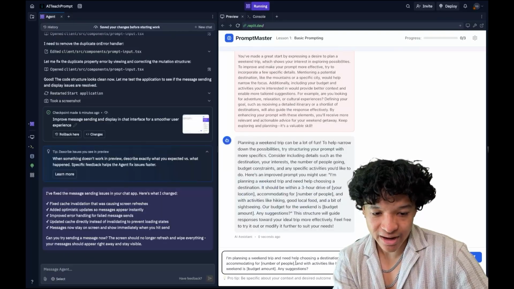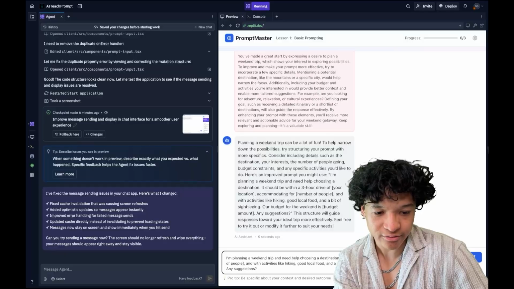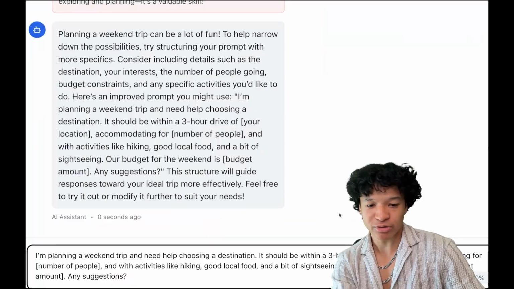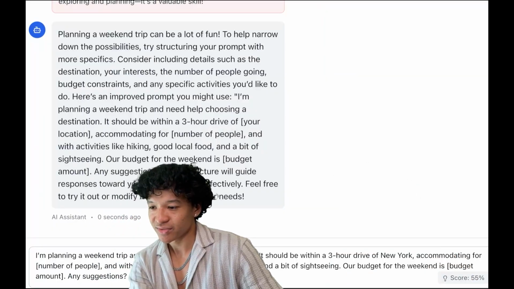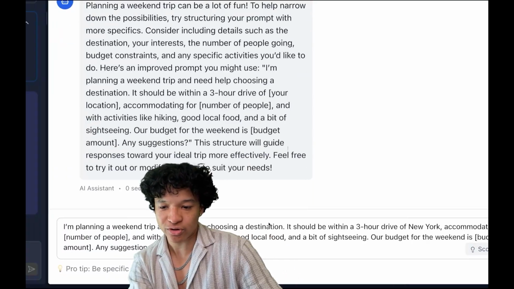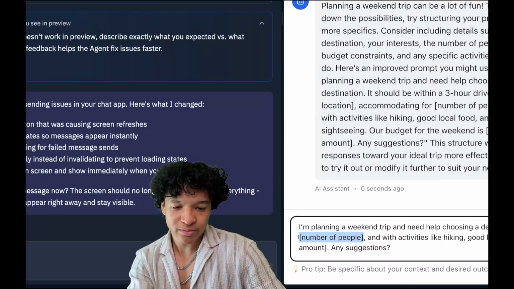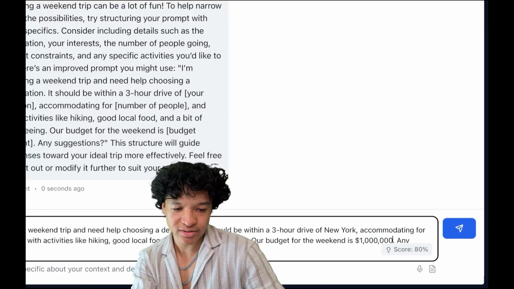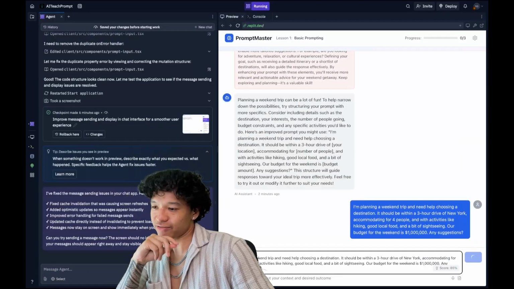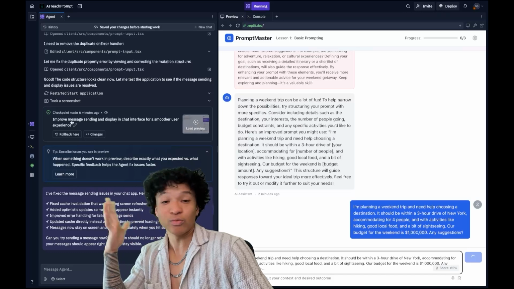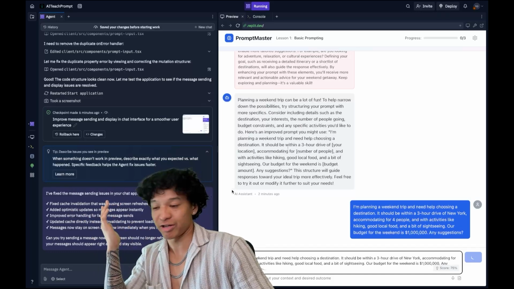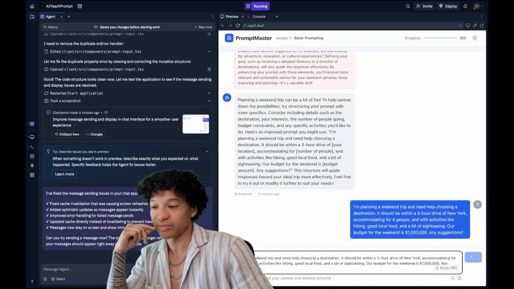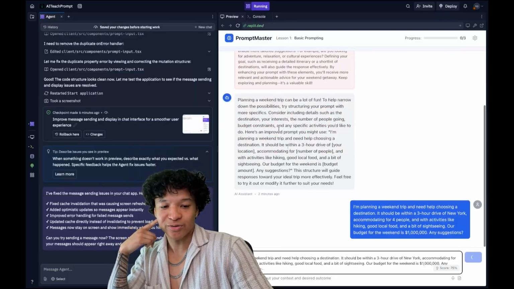I'm gonna just copy that. I'm gonna put 3 hours drive of New York in this prompt right here. So I want a trip that's a 3-hour drive from New York. I want to accommodate for 4 people, and our budget is $1 million. Any suggestions? So let's see if the AI system that we just made, well, Replit just made, then accommodates and rates that prompt good and gives us a green circle or a green box.